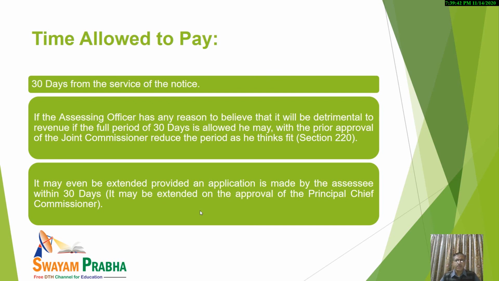Sufficient reasons may be there. He may get a hint that the assessee may not pay, or that the assessee might be leaving India, or something like that. In that case, he can even send a notice.